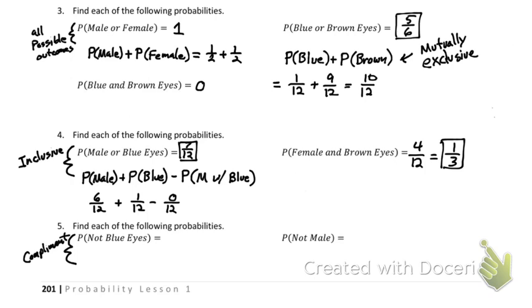So these two things are known as complements. So what we could do is, we already know the probability of having blue eyes, right? We've already calculated what's the probability of having blue eyes in this class? 1 in 12.